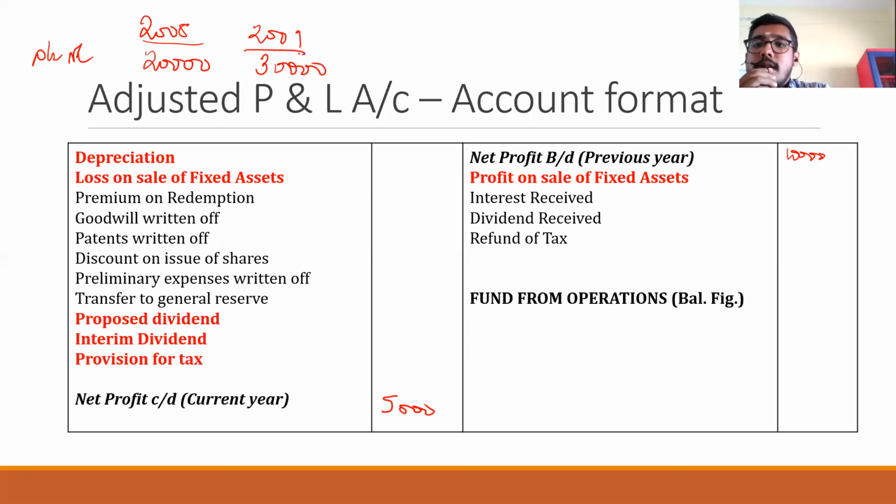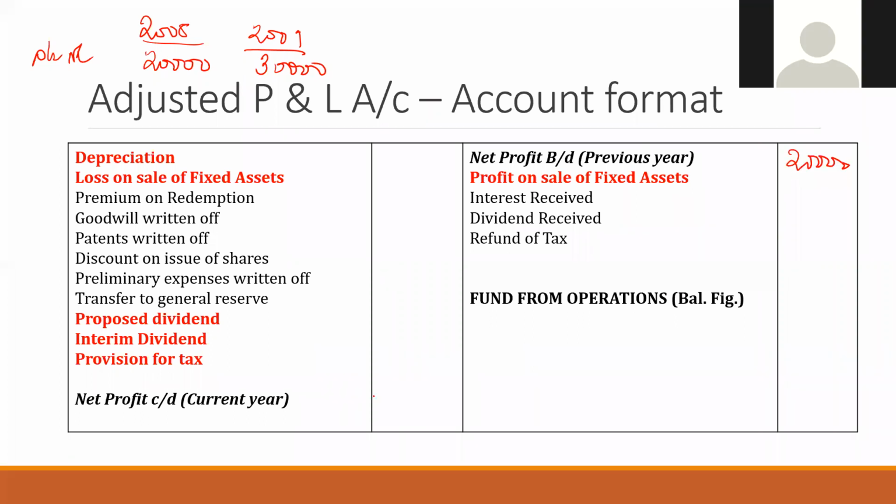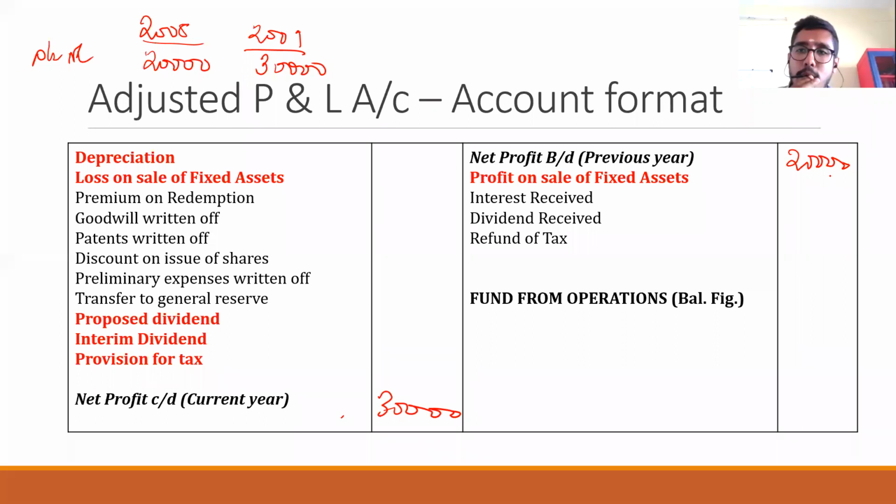So now you are getting 20,000 and 30,000. Net profit brought down, 30,000 carried on. Start with the previous year's net profit. So you have two: previous year profit and current year profit.